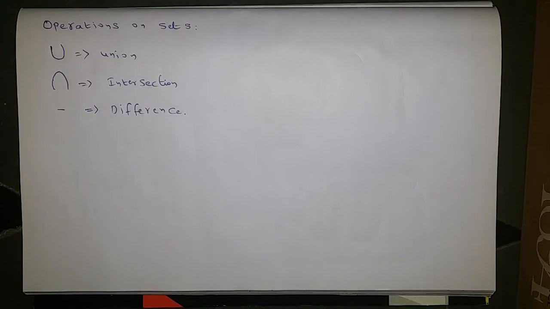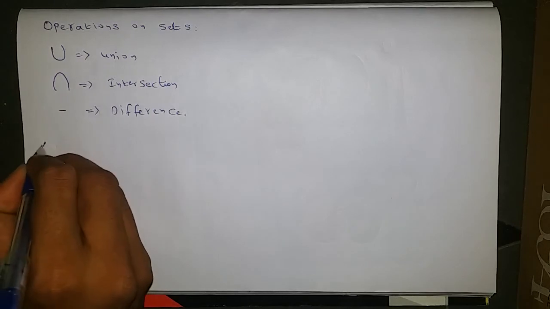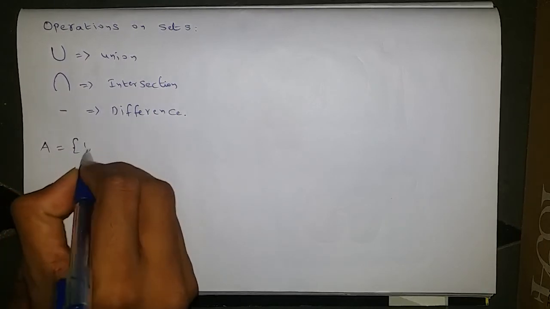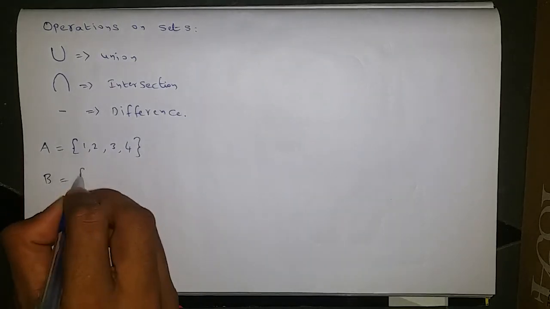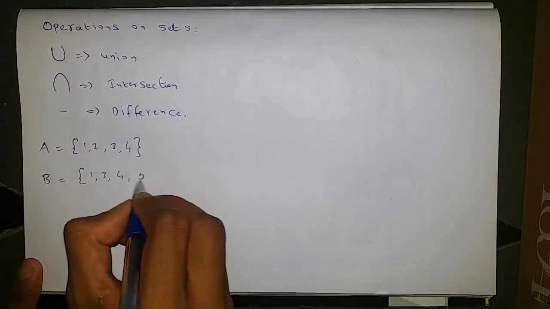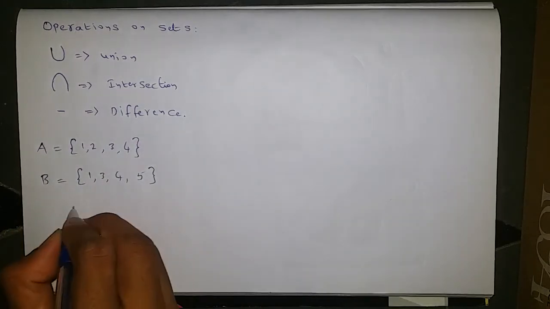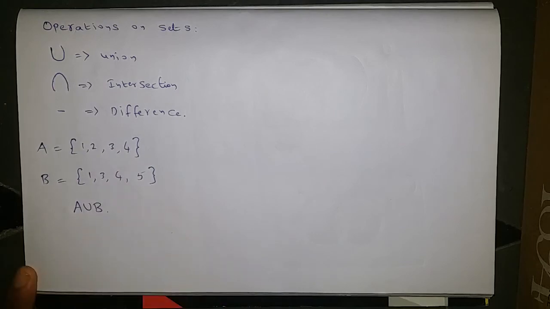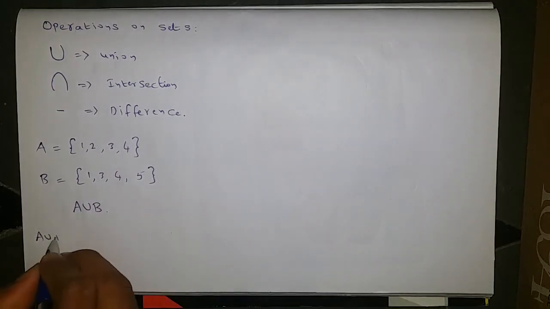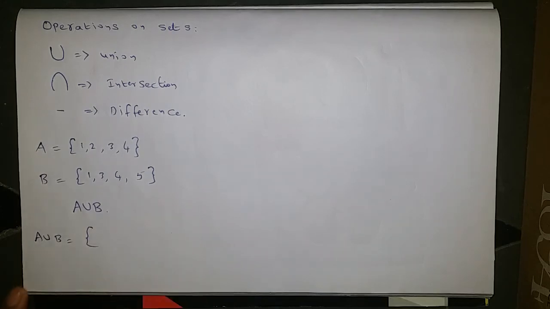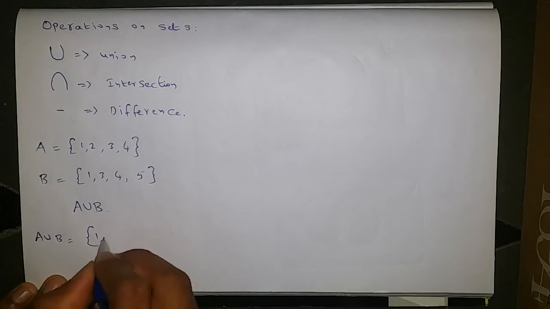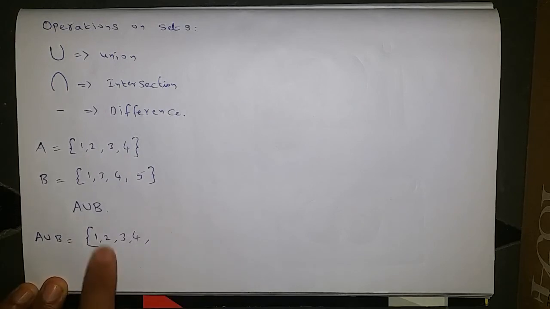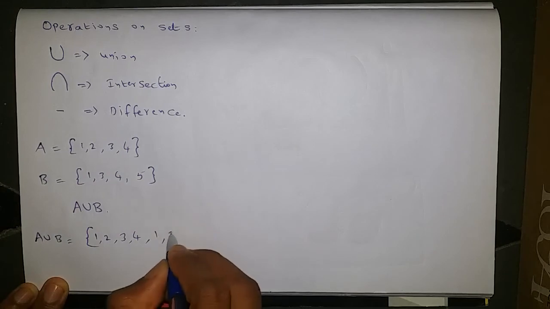Okay, now let us check by taking some examples. We have a set A in which the elements are 1, 2, 3, 4 and one more set B in which 1, 3, 4, 5 elements are there. Now the question is find A union B. So A union B is equal to: write all the elements which are there in set A as well as in set B. Set A: 1, 2, 3, 4. And in set B: 1, 3, 4, 5.